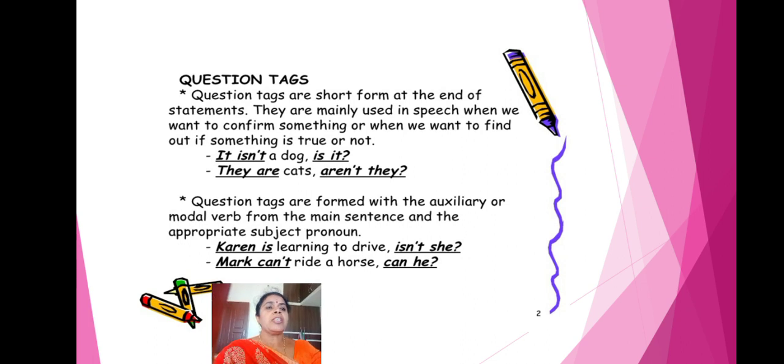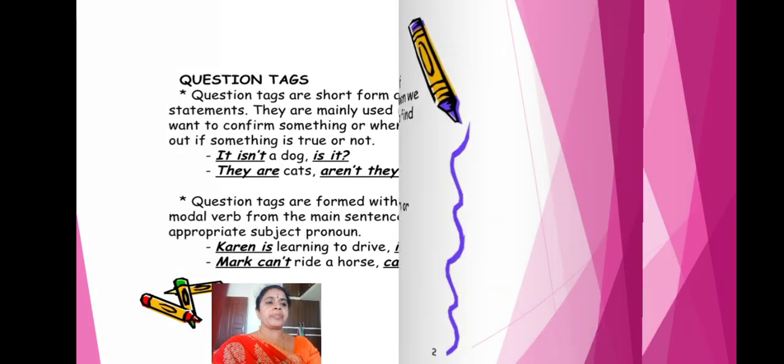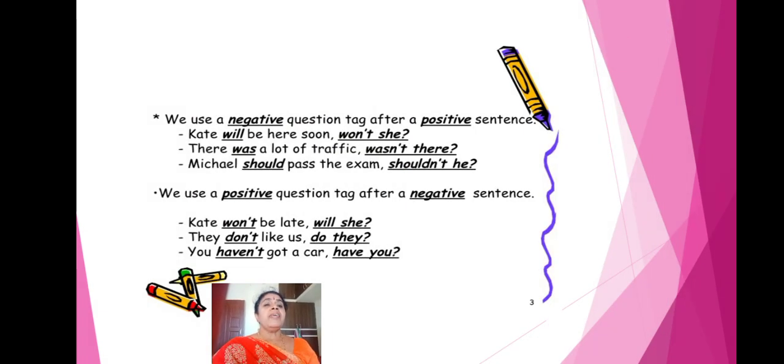Okay, so why, ma'am, here isn't it is there, and then can he is there? See, here we use a negative question tag. We use a negative question tag after a positive sentence.